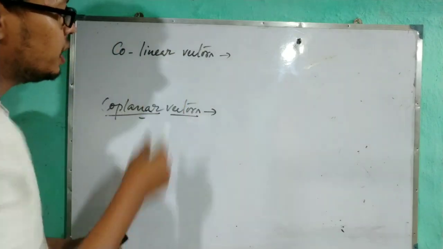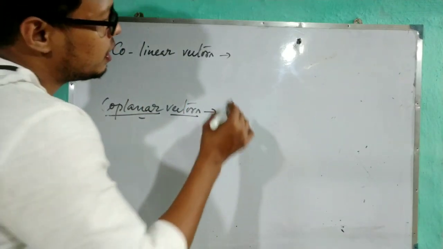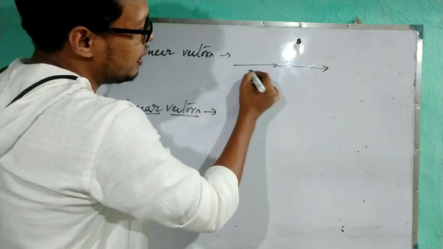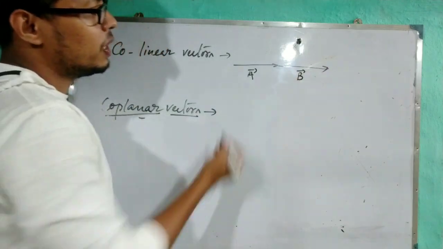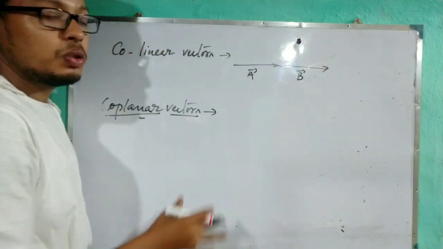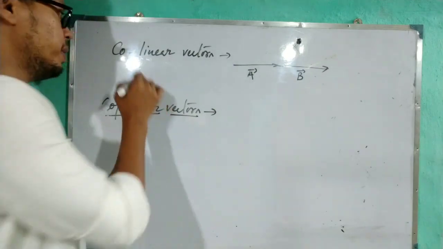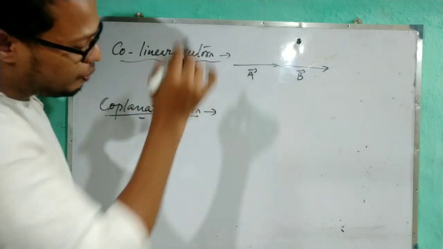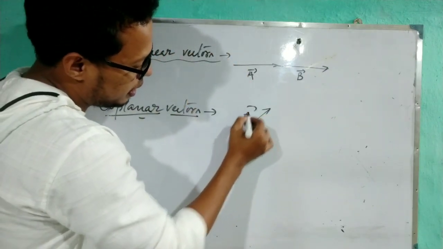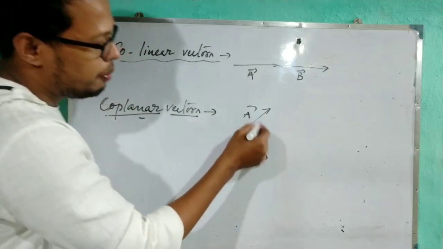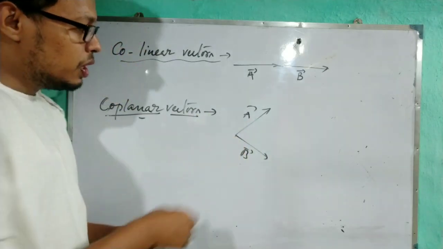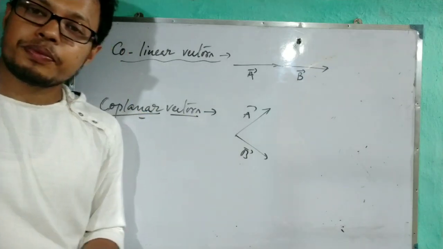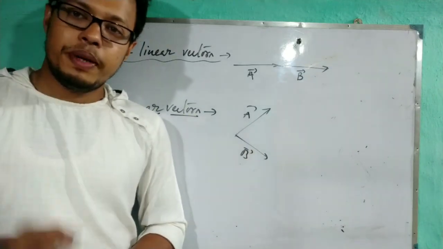What is a collinear vector? Collinear vectors are the vectors which lie along the same line. This is A vector, this is B vector. They are along the same line, so these vectors are called collinear vectors. Now what about coplanar vectors? If we take two vectors A and B, making some angle, suppose 60 degree, and if these two vectors lie on the same plane, then we can say these vectors are coplanar vectors.